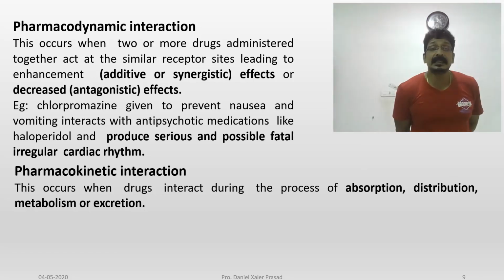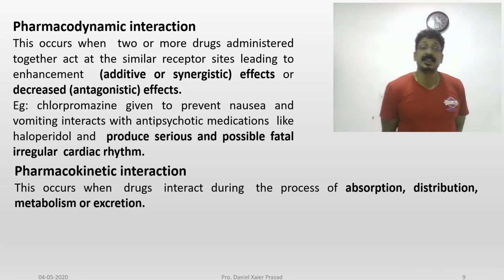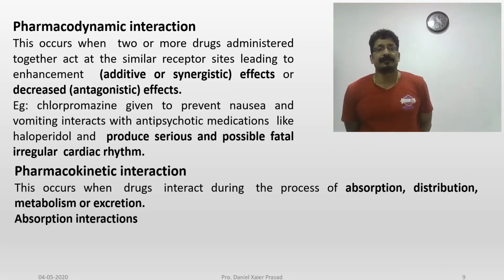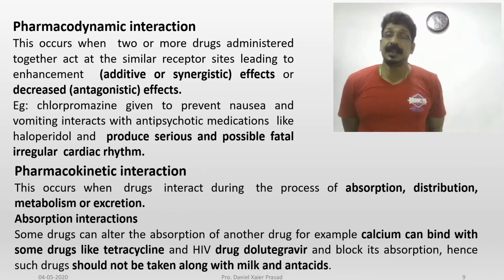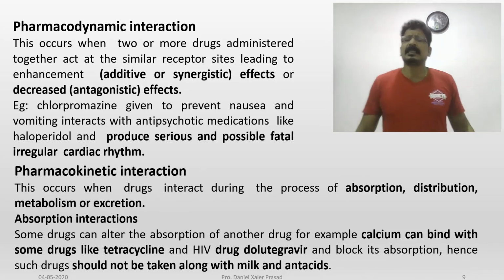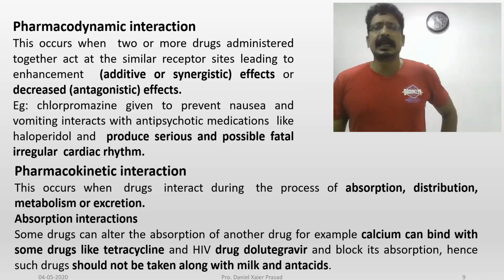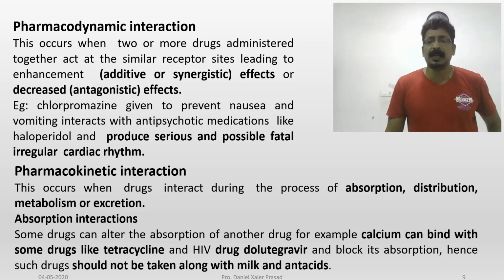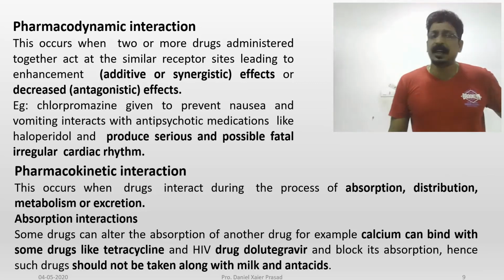This is pharmacokinetics. This occurs when drugs interact during the process of absorption, distribution, metabolism or excretion. Absorption interaction, in the initial stage: some drugs alter the absorption. You know these reactions. Already we might have studied that tetracyclines cannot be given along with milk. Why? Because calcium makes a complex with the tetracycline and disturbs the absorption of the drug. Very simple. Milk and antacids cannot be given along with many drugs.